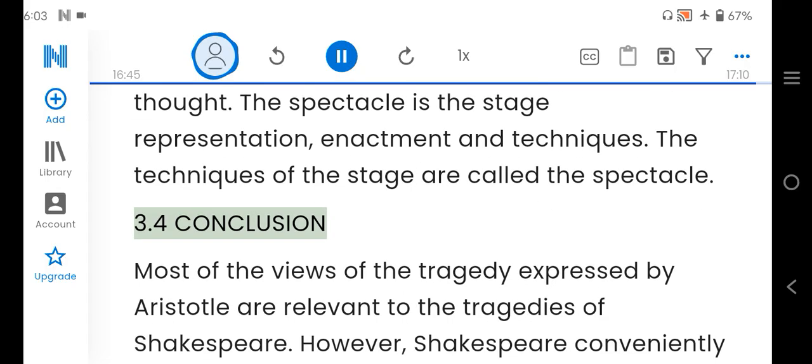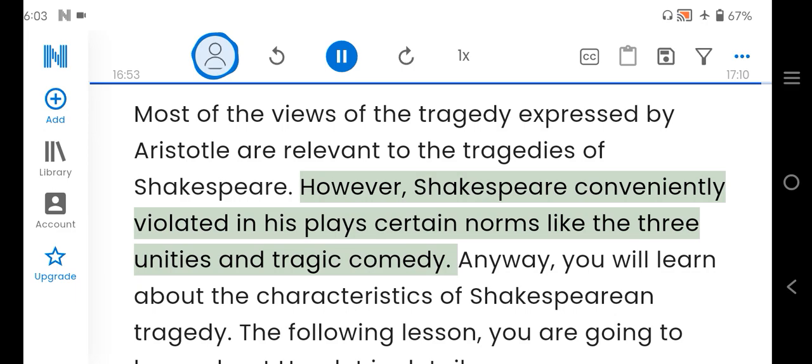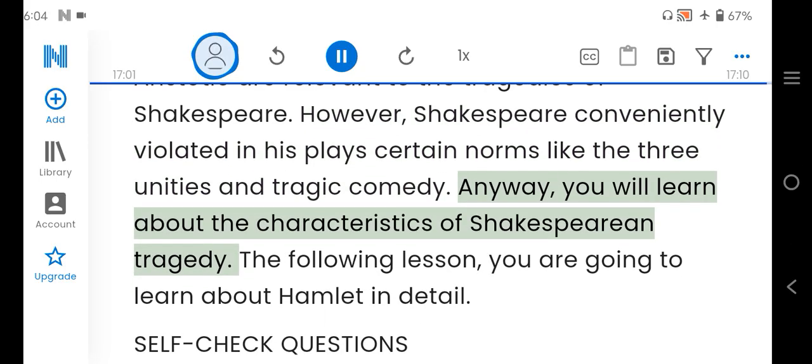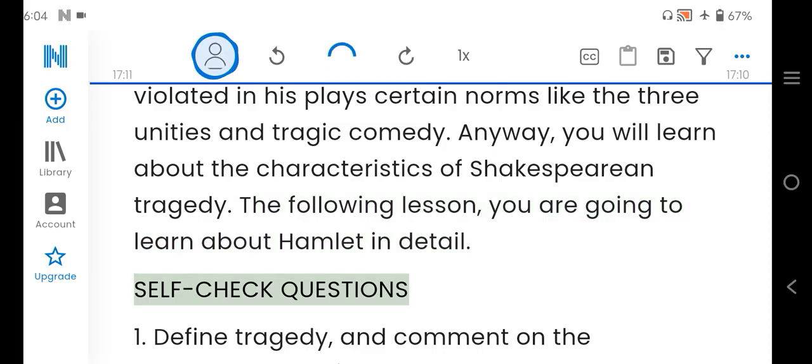3.4 Conclusion. Most of the views of the tragedy expressed by Aristotle are relevant to the tragedies of Shakespeare. However, Shakespeare conveniently violated in his plays certain norms like the three unities and tragic comedy. Anyway, you will learn about the characteristics of Shakespearean tragedy. In the following lesson, you are going to learn about Hamlet in detail.